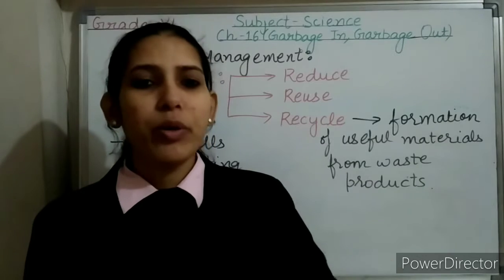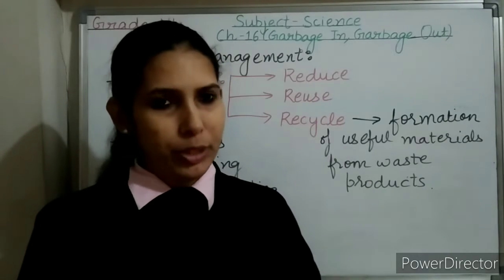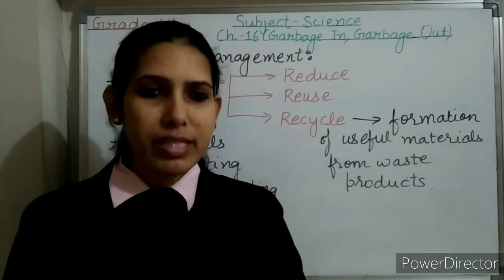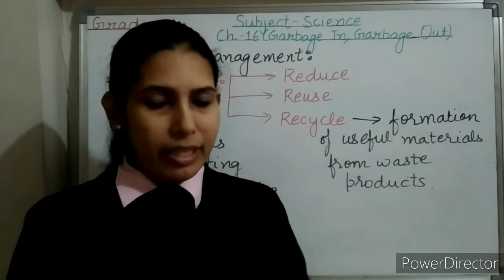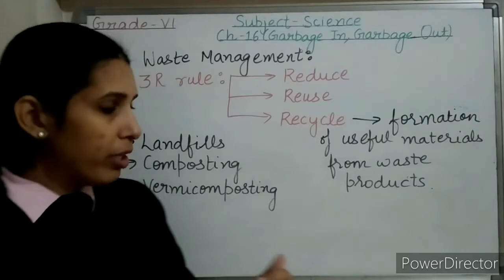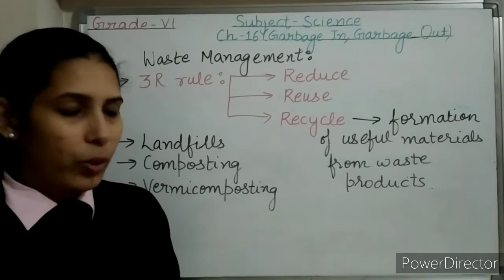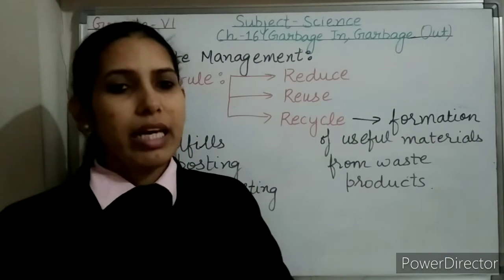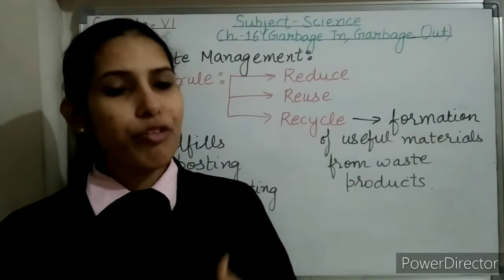Useful components like biodegradable waste, which can be converted into manure, and the materials that can be recycled are separated, and the remaining waste will be put in the landfill. It will be spread in the landfill, and then it will be covered with a layer of soil.